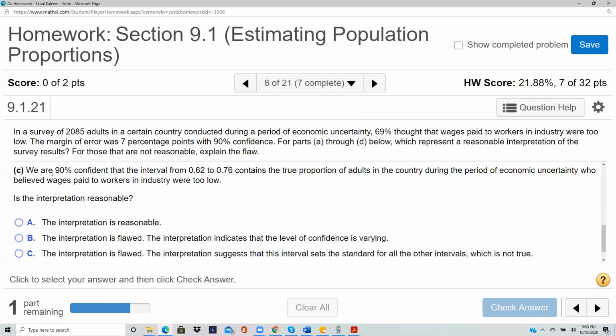Let's double check. We are 90% confident that the interval from this to this contains the true proportion of adults, right? That's what a confidence interval is about, that you are that much confident that the population value is somewhere in the interval.